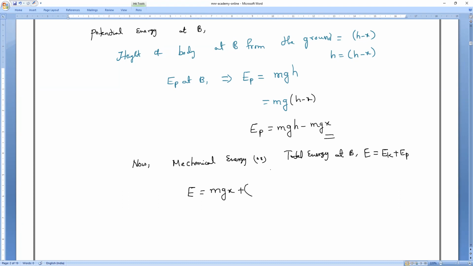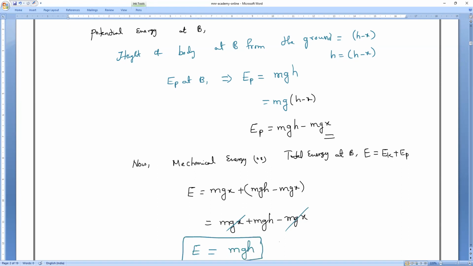And potential energy is mgh minus mgx. If I remove the bracket, it becomes mgx plus mgh minus mgx. So mgx will get cancelled. So what is the total energy at point B? Again, we got it: mgh.